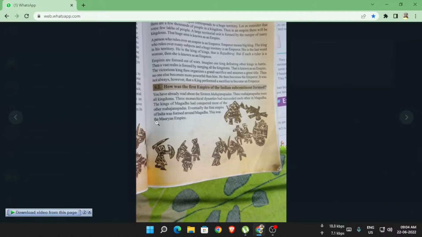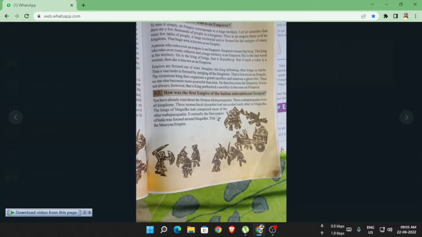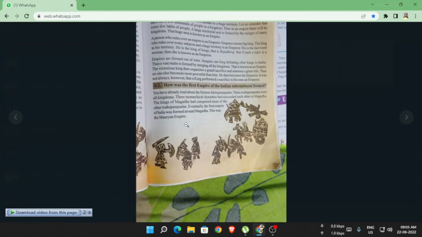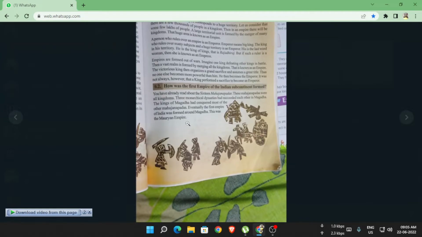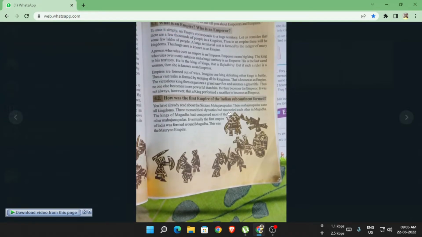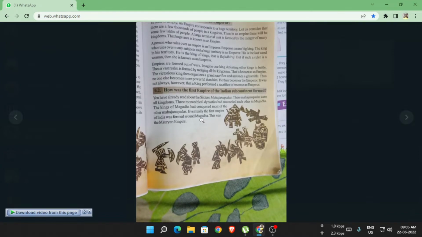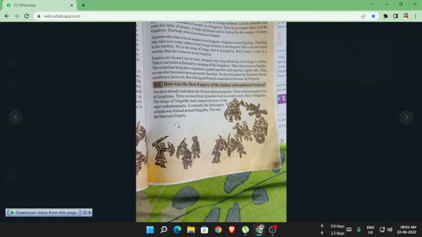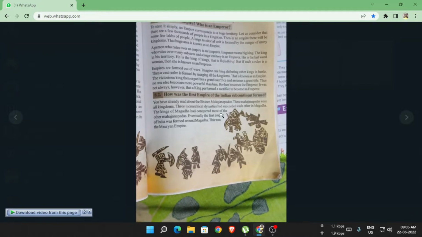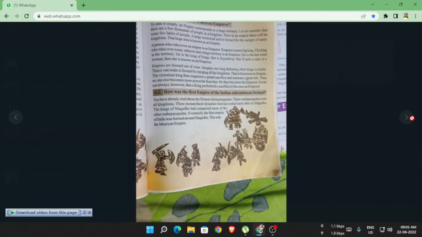This was called the Maurya Empire. Understand? The first empire which was formed in Magadha is known as the Maurya Empire.